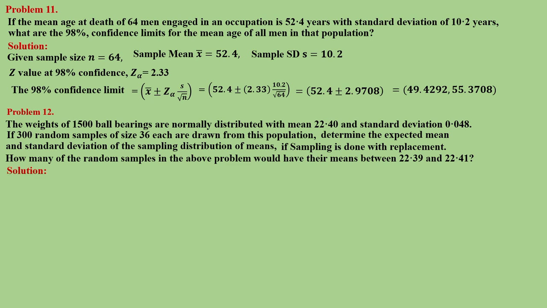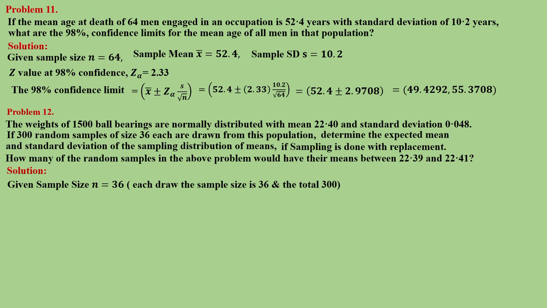So we'll see the solution. Given 300 random samples of size 36 each, so the sample size n is equal to 36, and the total number of samples is 300.